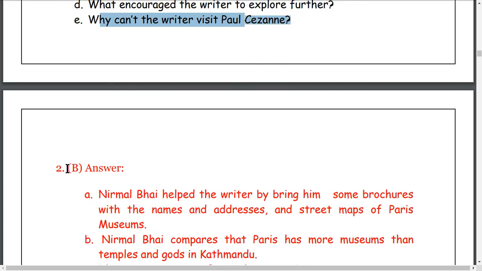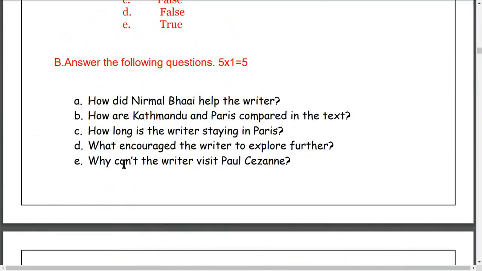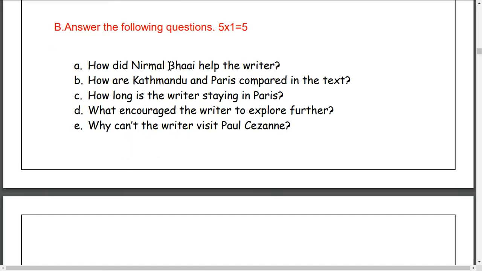Number 2, very carefully. Don't write only B, because the examiner or checker may get confused about which answer belongs to which question. To make it clear, first write the question number, and after that the sub-part B, and write that. Now, question number 2B, answer here. First question: How did Nirmal Bhai help the writer? Always start the answer from the question. It means half of the answer is there in the question.